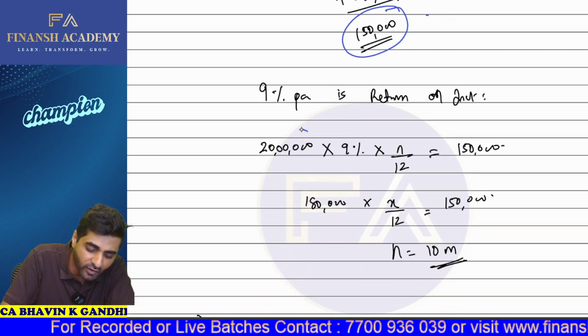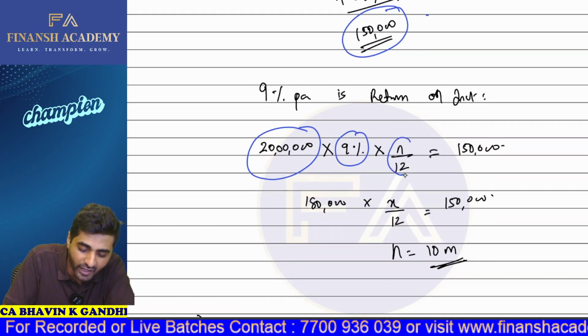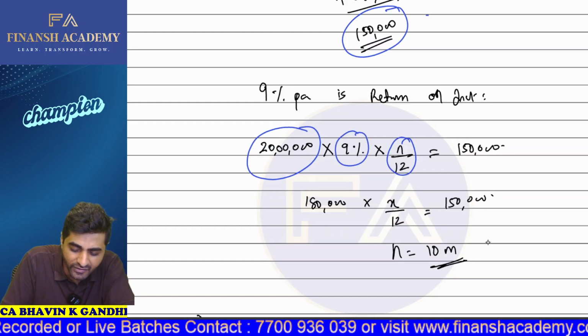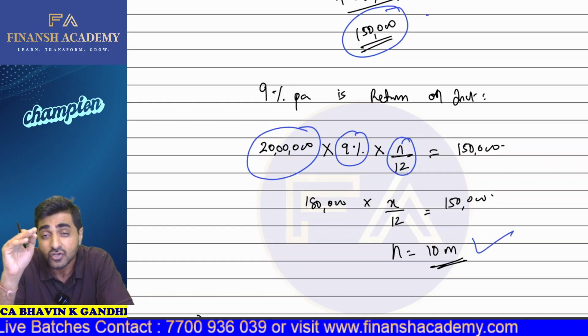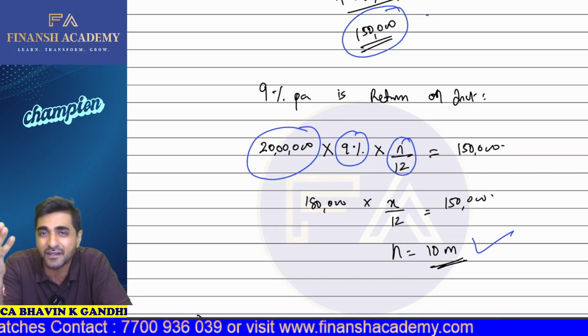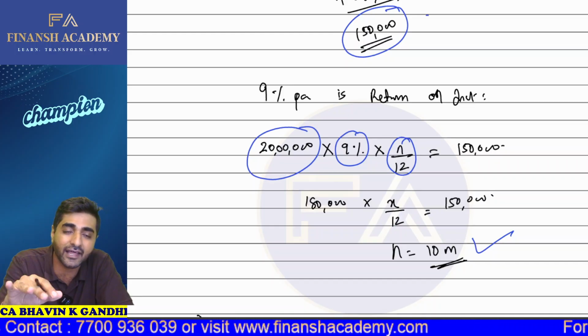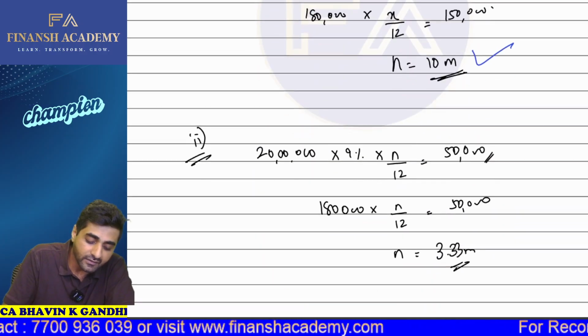So what's the simple interest formula? 20 lakh into 9% into n divided by 12. Based on that, we got that we should hold our investments for a period of 10 months so that at least we can get 1 lakh 50,000. From that, 50,000 is your expenses and 1 lakh rupees you can take home.